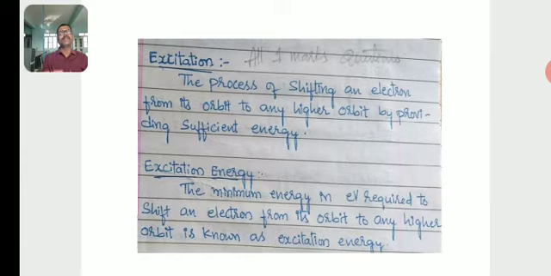That means the energy required to shift the electron from the first orbit to the second orbit is the first excitation energy, from the first orbit to the third orbit the second excitation energy, and from the first orbit to the fourth orbit the third excitation energy. So the amount of energy required to shift an electron from a lower orbit to a higher orbit is called excitation energy.